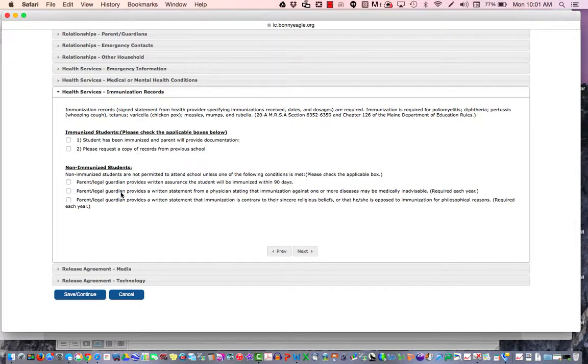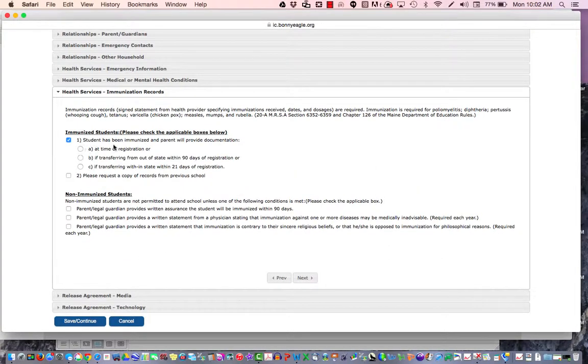If your student is non-immunized, you must answer one of these statements. You'll either provide written assurance the student will be immunized, or you'll provide a written statement from a physician stating that the immunization may be medically inadvisable. This is required each year. Or you'll provide a statement that immunization is contrary to your religious belief and that you're opposed to immunization for philosophical reasons. This is also required once a year.